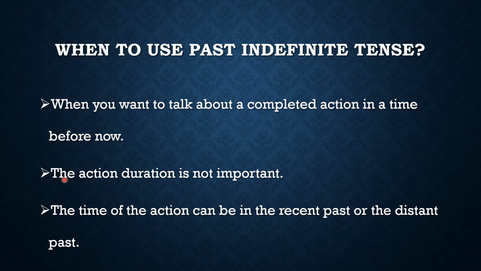You should note that the action duration is not important actually, which means that the time of the action can be in the recent past or the distant past.